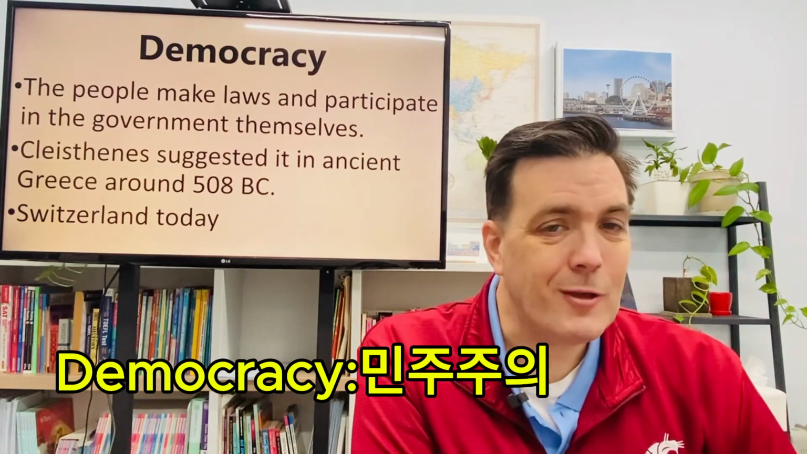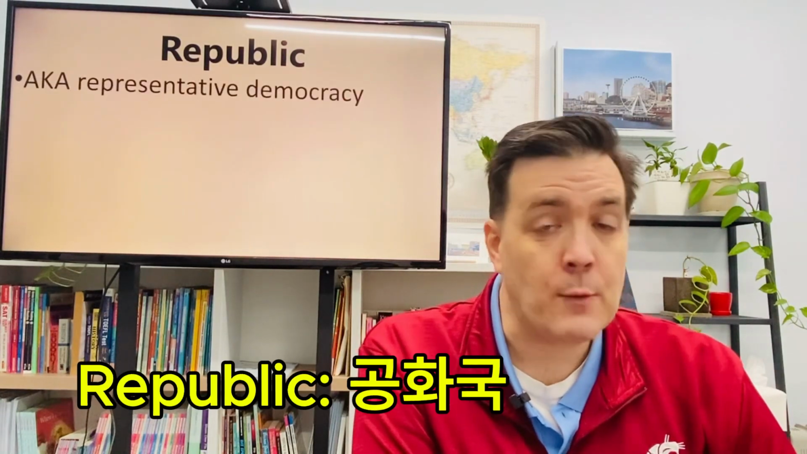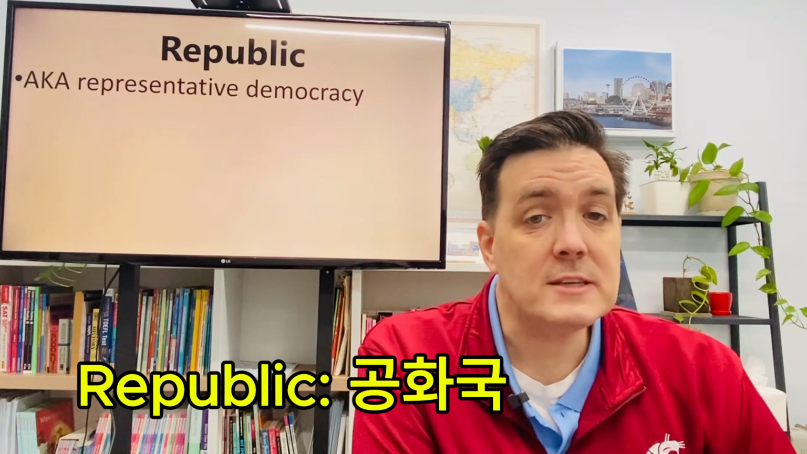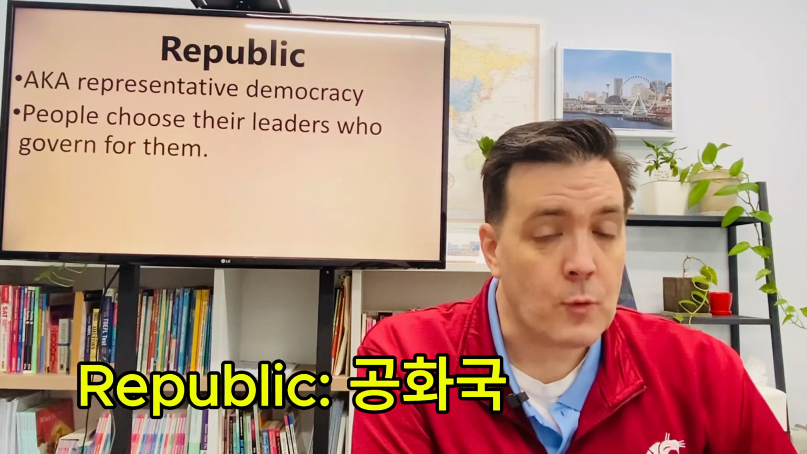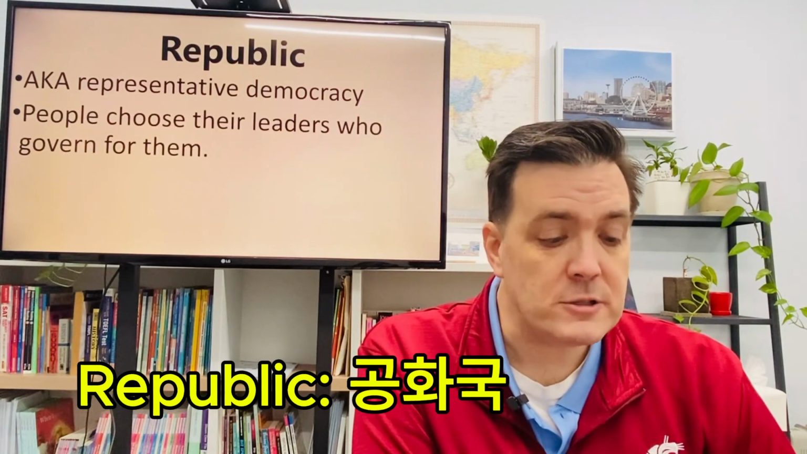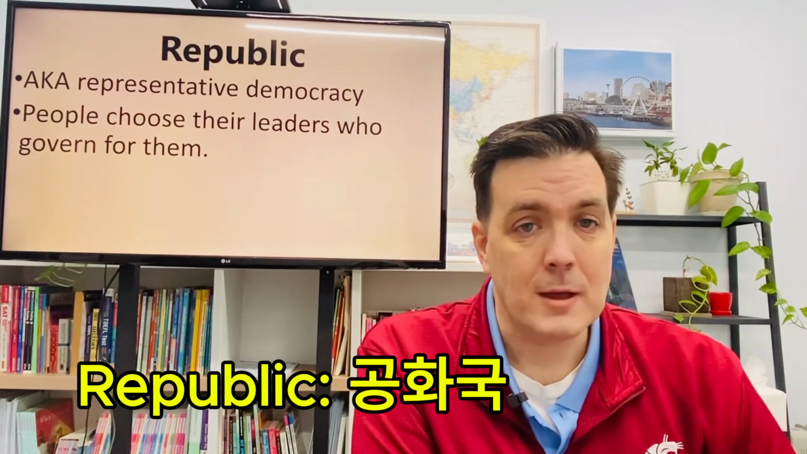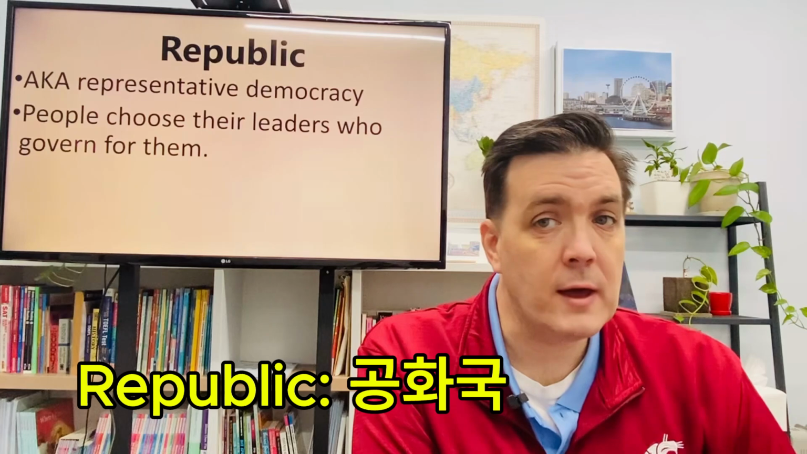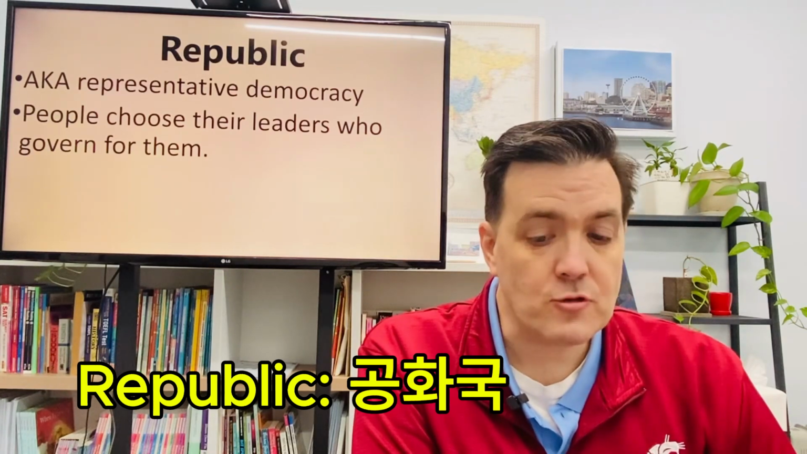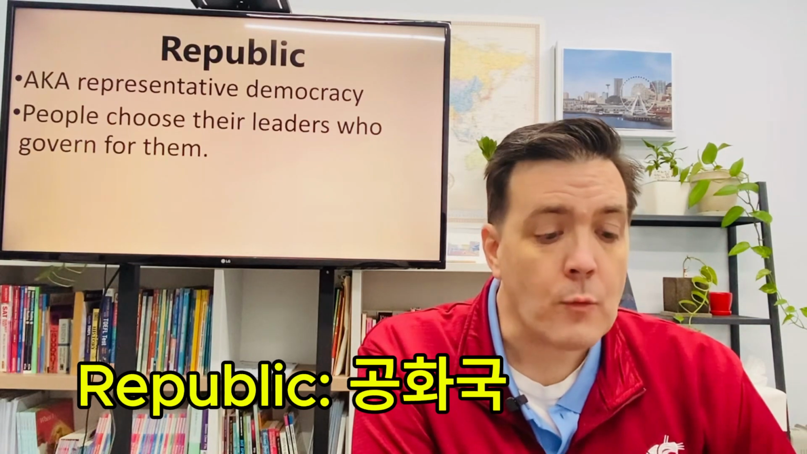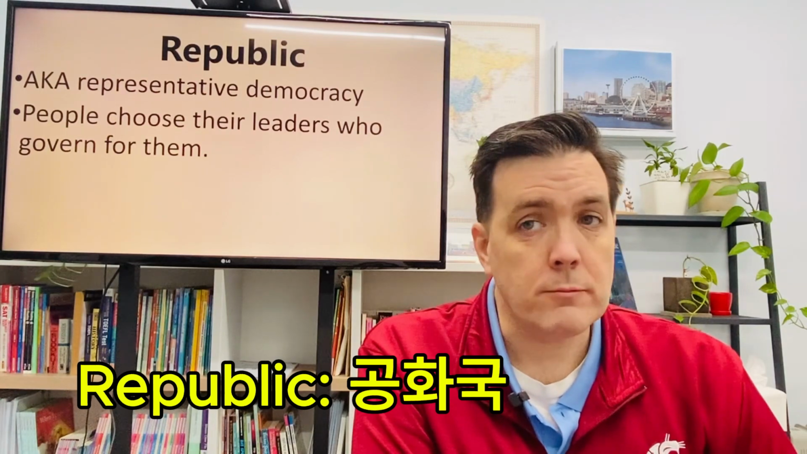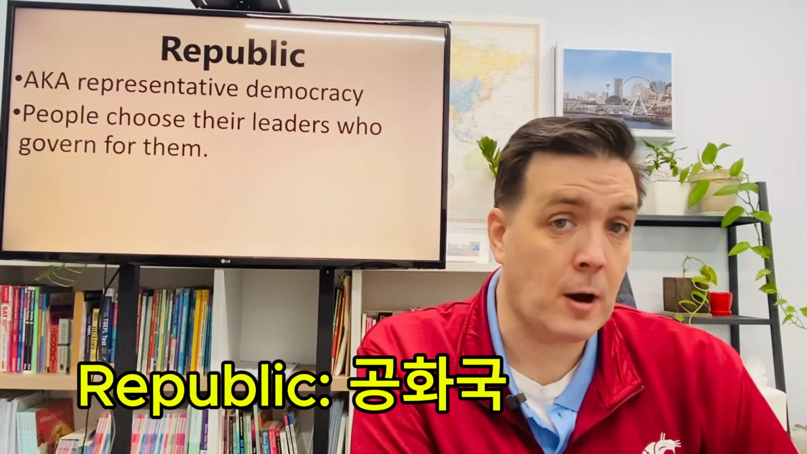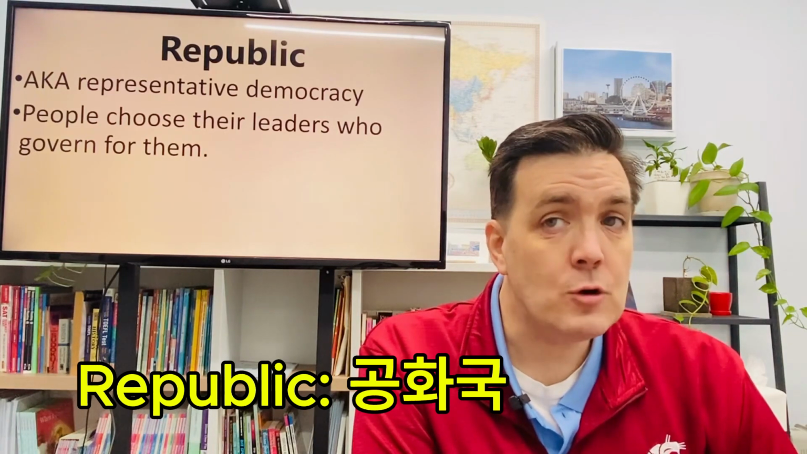Next, we're almost done here, so we only have a couple left. Next is a republic. Now, a republic is also known as a representative democracy, and this is a very popular style of government in the world today. In a republic, people choose their leaders, and then the leaders govern for them. So the United States, South Korea, France, all of these countries are republics, or again, representative democracies, where we choose our legislature, we choose our president and our prime ministers to lead